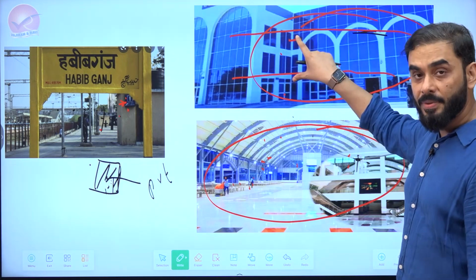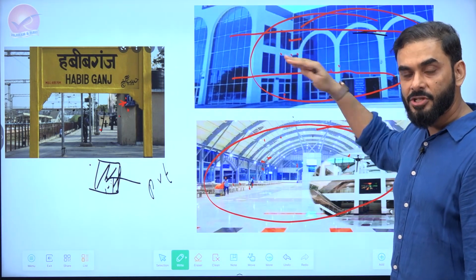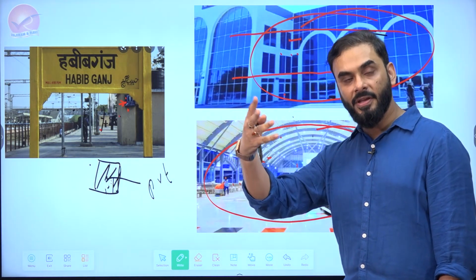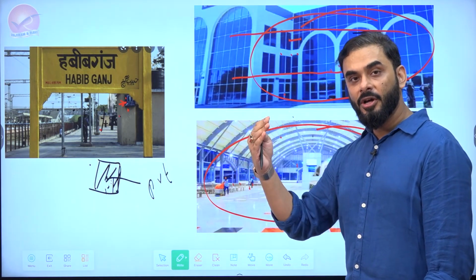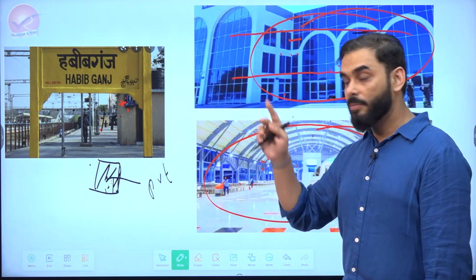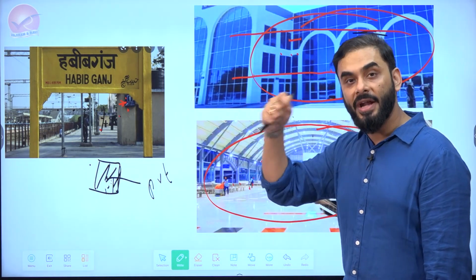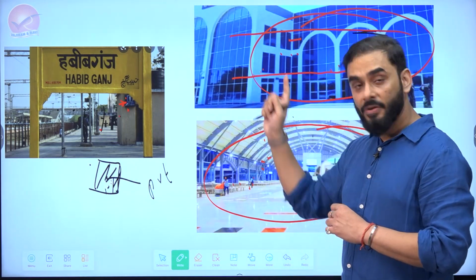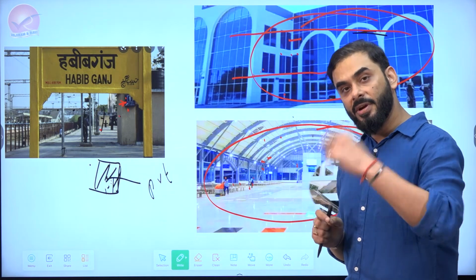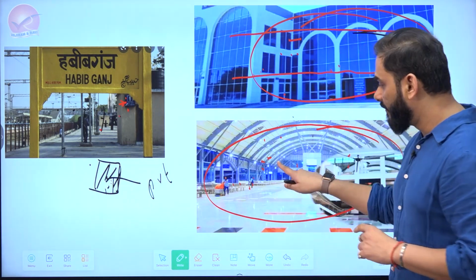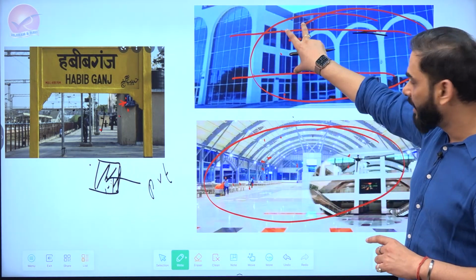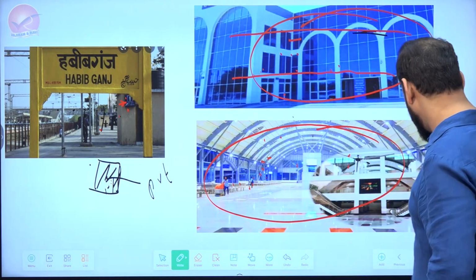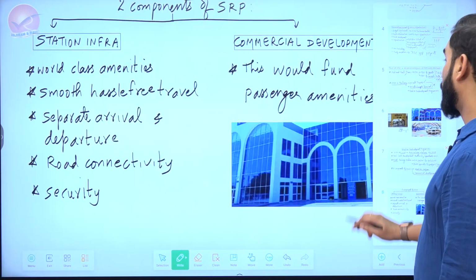So, for example, a floor of this railway station building will be given to hotels, a floor will be given to shopping centers, cafe, restaurant, and the Government of India will get a lot of revenue by giving these places on rent for commercial activities. And whatever rent the Government of India collects from these commercial activities, it will use to provide facilities to the passengers. So rent is collected through commercial activities and the money is used to provide amenities to the passengers. So these are the two things that we need.